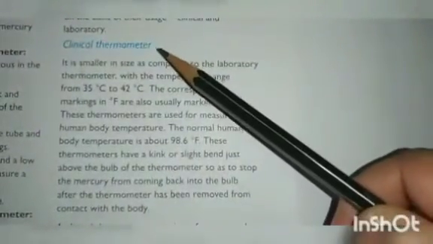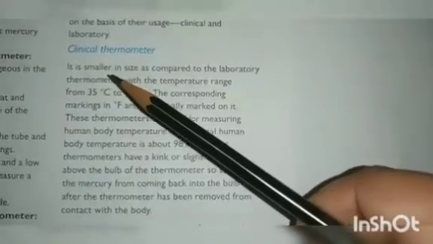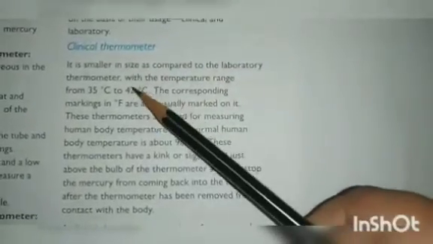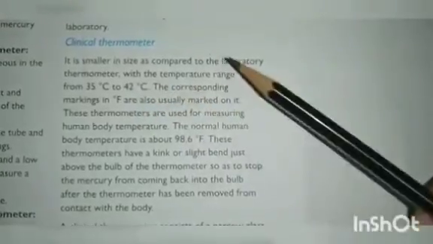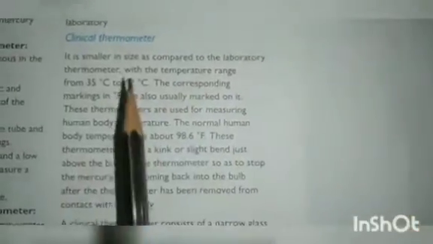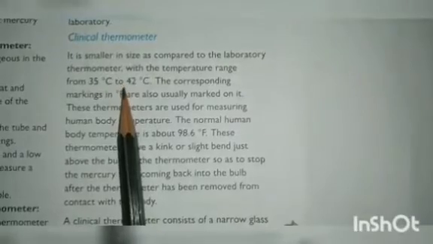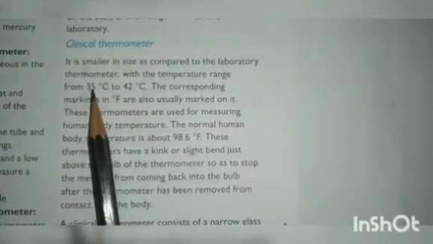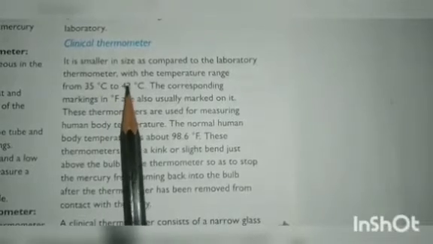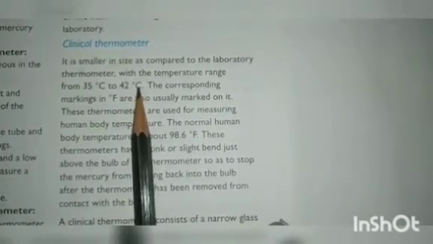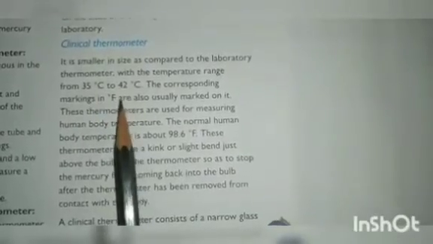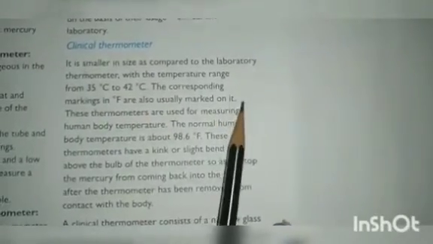The clinical thermometer is smaller in size as compared to laboratory thermometers, with a temperature range from only 35 degrees Celsius to 42 degrees Celsius. It measures temperatures between 35 and 42 degrees Celsius, and the corresponding markings in Fahrenheit are also usually marked on it.